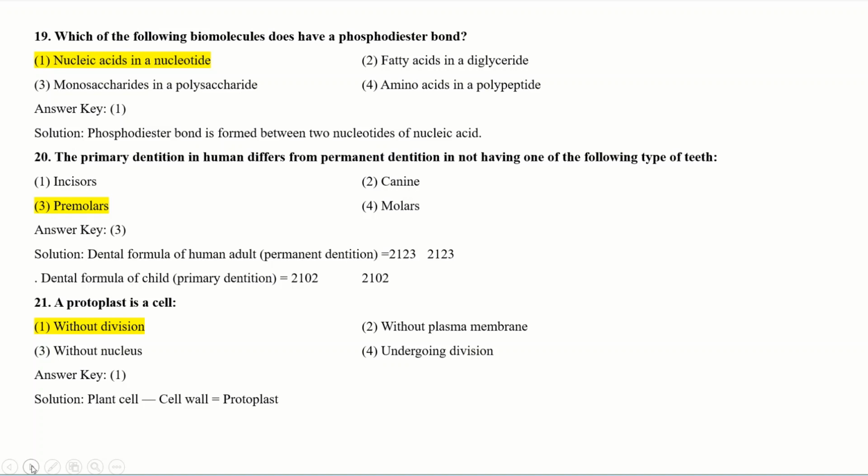So your answer should be without division. A plant cell minus the cell wall, the remaining part is called a protoplast, which cannot undergo division. So it is without division.